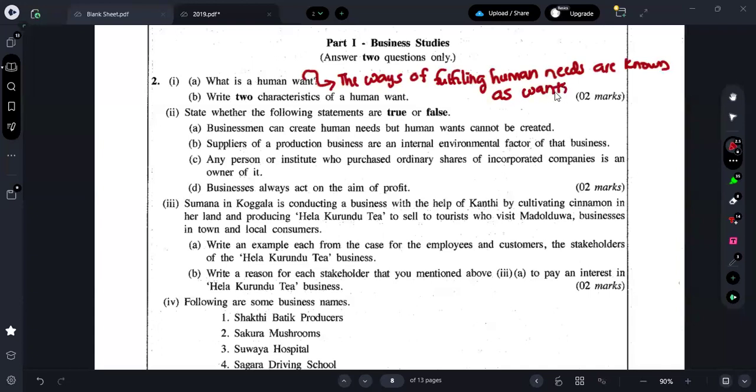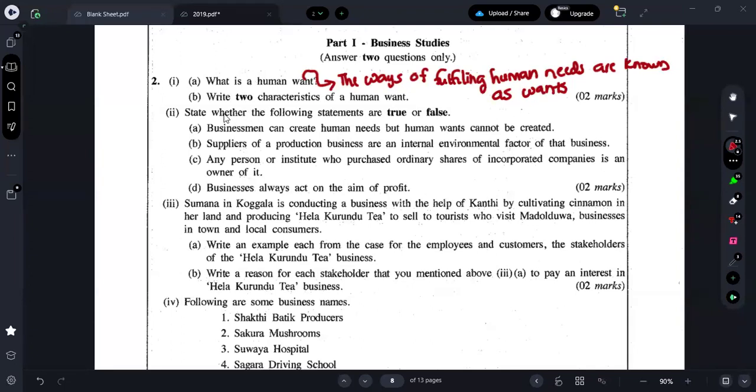Guys, please make sure that you know how to write the definition of need and the definition of want. Definitely there will be a question on either need or want. Here they are asking for want, so we can say: the ways of fulfilling human needs are known as wants.